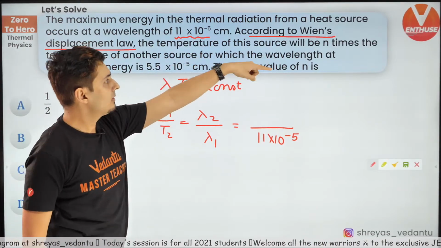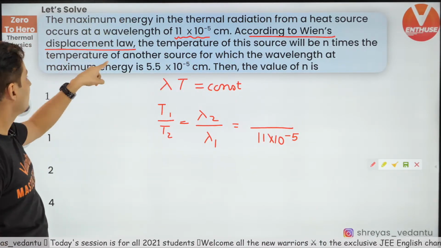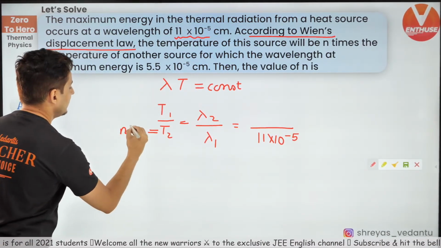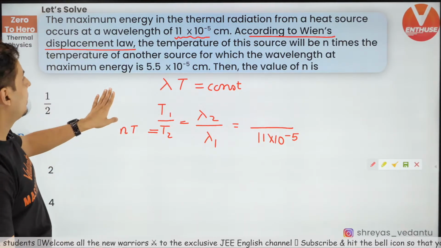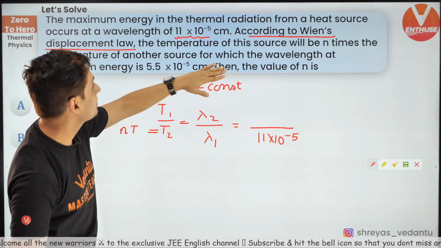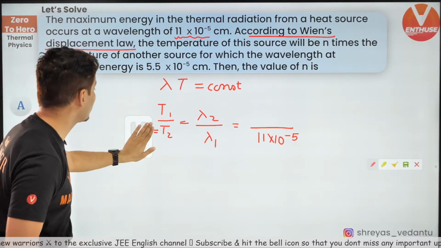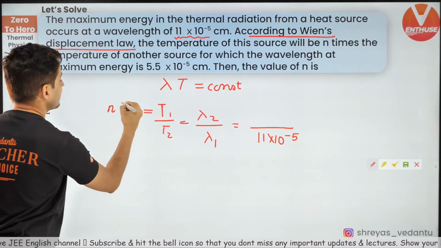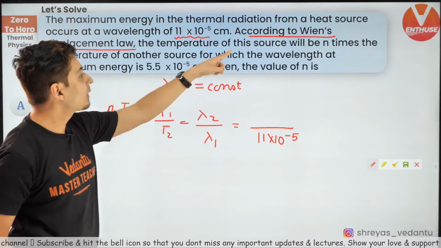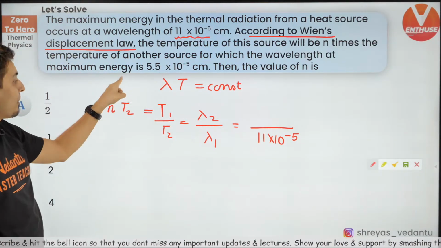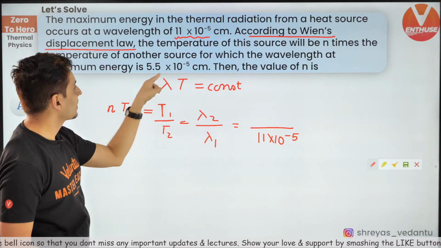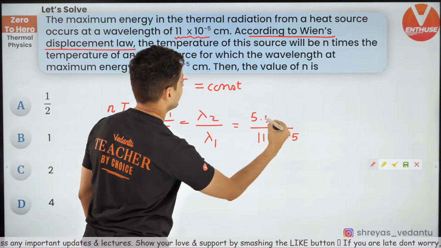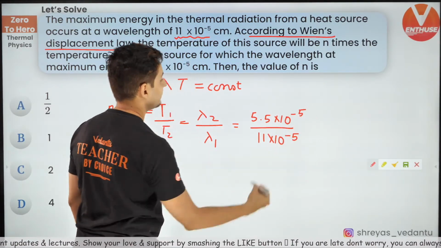Now when the temperature will be n times, that means this T2 is n times of the temperature of this source will be n times the temperature of another source. Oh, sorry, not this one, my bad. The temperature of this source will be n times the temperature of the other source, for which the maximum wavelength is this much. So for lambda 2 is how much? It is 5.5 into 10 to the power minus 5.